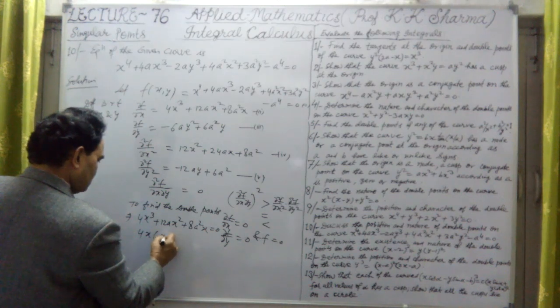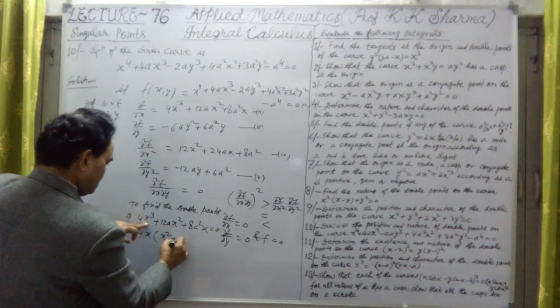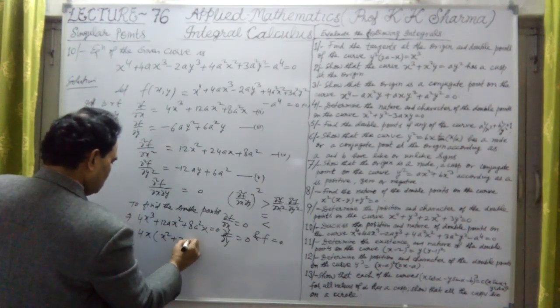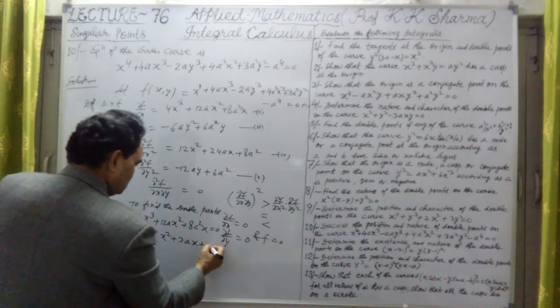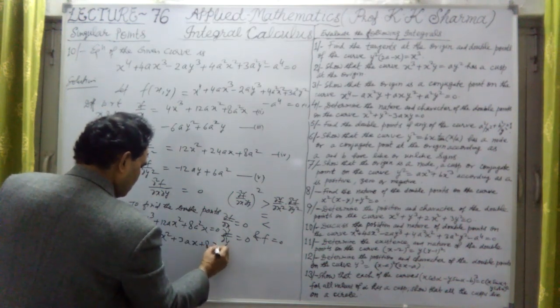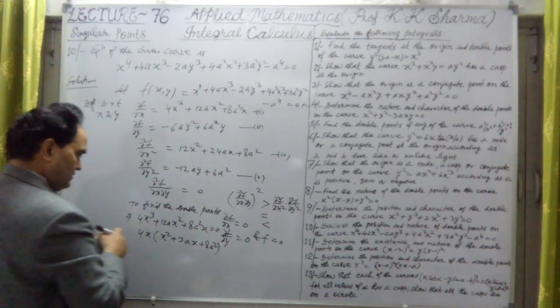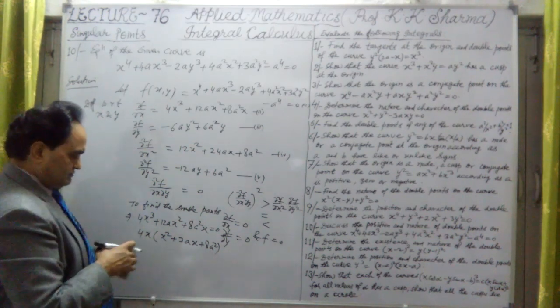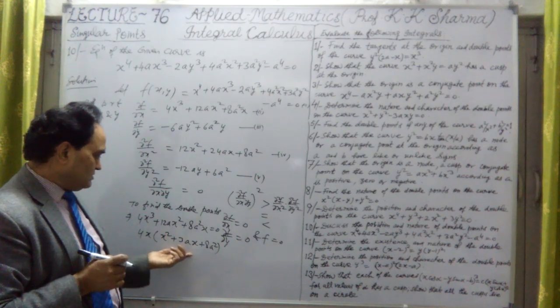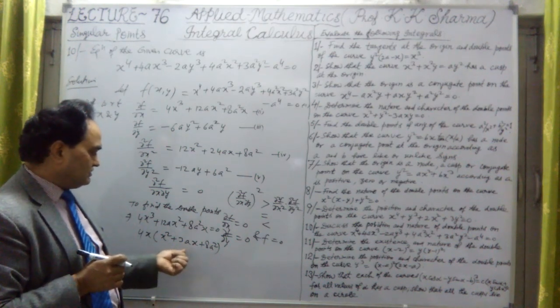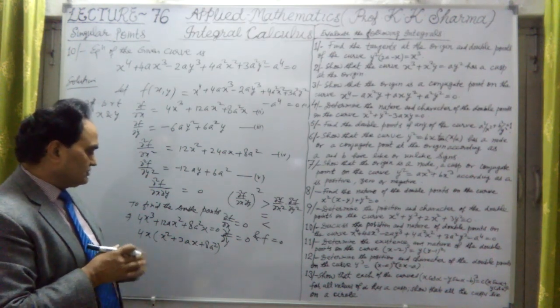It will be x squared plus 12a over 4, which is 3a, into x, plus 8a squared over 4. Now we have to factorize this. So this is a quadratic equation here.